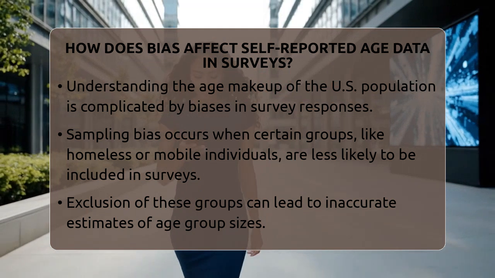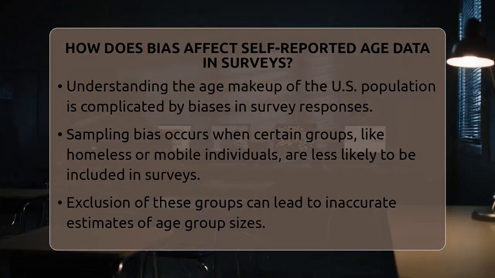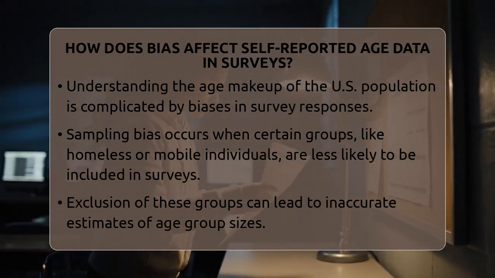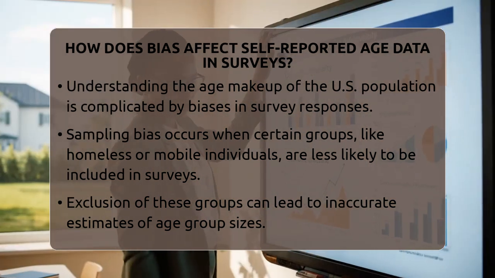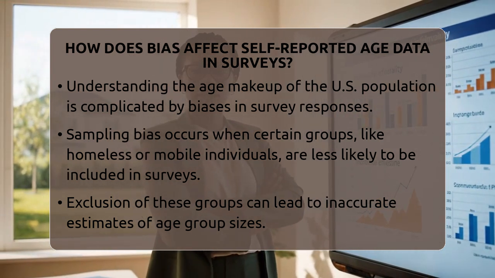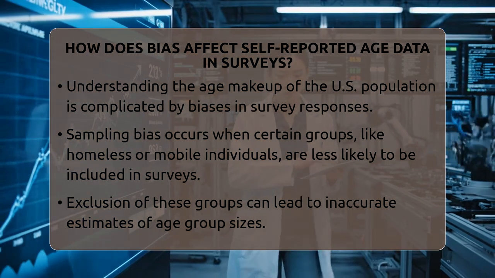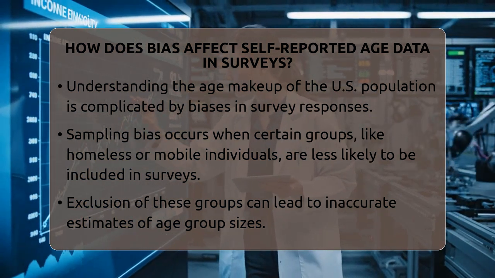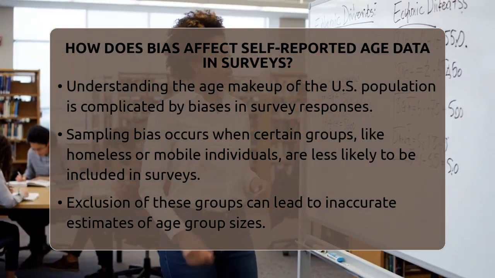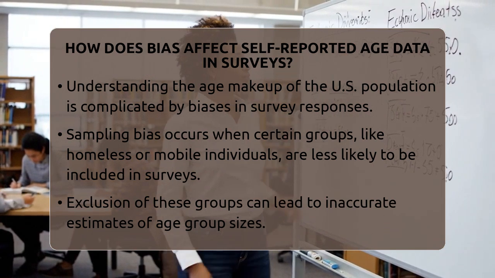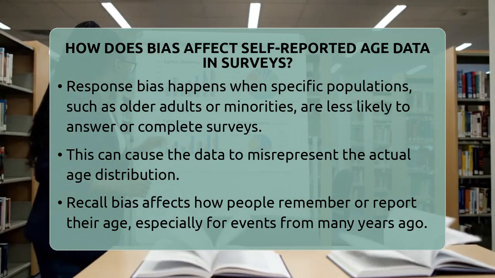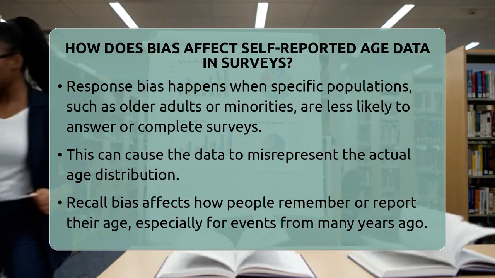When people report their age in surveys, it may not always be perfectly accurate, and that can change how we see the population trends. Sampling bias is one of the biggest issues. Not everyone in the country has the same chance to be part of a survey. For example, people without a fixed home, those in hospitals or care facilities, or highly mobile individuals might be left out. These groups often have different age profiles than the rest of the population. If they are not included, the survey might underestimate or overestimate certain age groups.